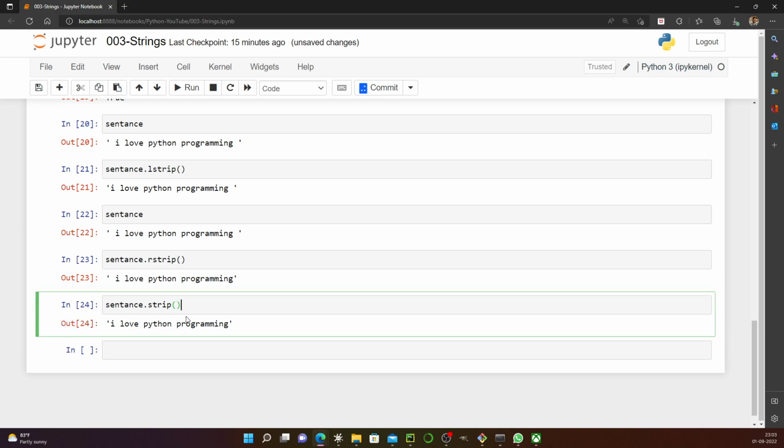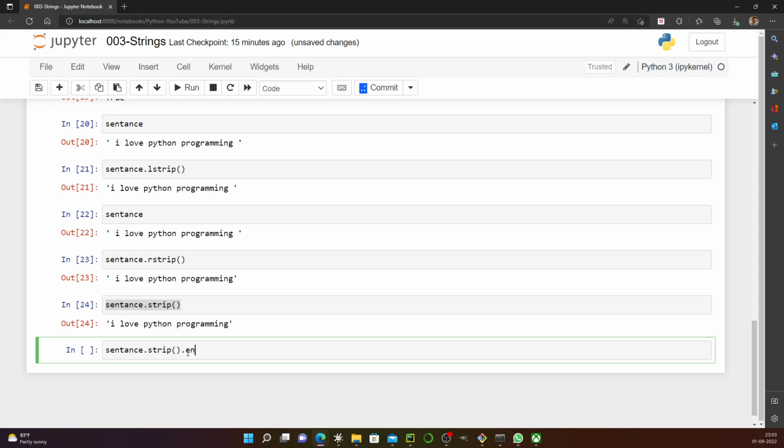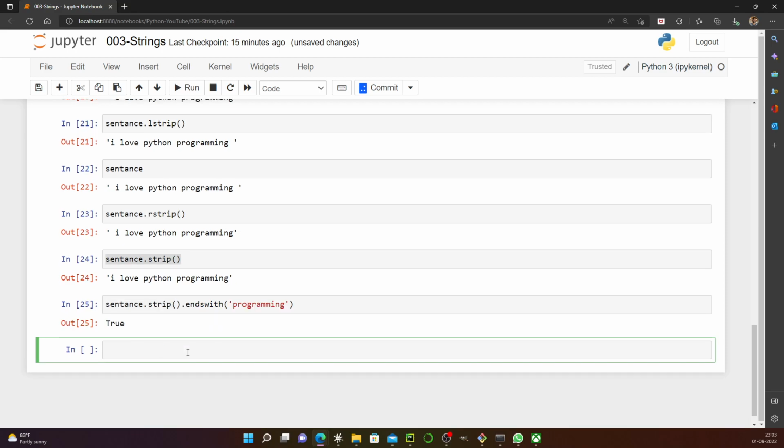Then you can have a sequence of calls. So one way is to store this, otherwise you can apply endswith, right? It ends with programming. So it's true. So that's also we can check. Okay. So there is also another important function, sentence dot find.